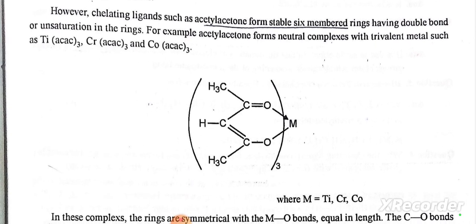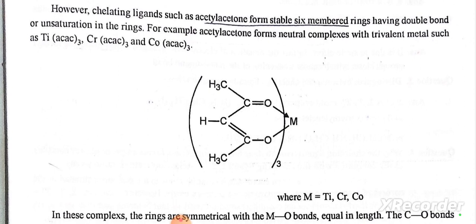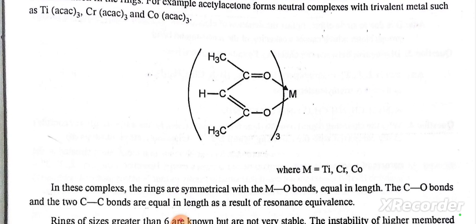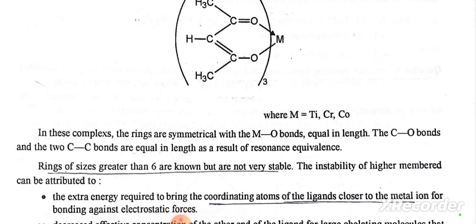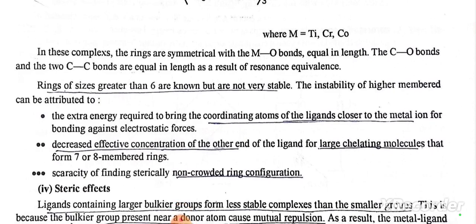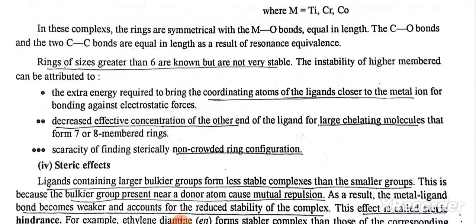For example, acetylacetone forms neutral complexes with trivalent metals such as Ti(acac)3, Cr(acac)3 and Co(acac)3, where M is equal to Ti, Cr, Co. In these complexes, the rings are symmetrical with metal-O bonds equal in length, the carbon-O bonds and the two C-C bonds are equal in length as a result of resonance equivalence.